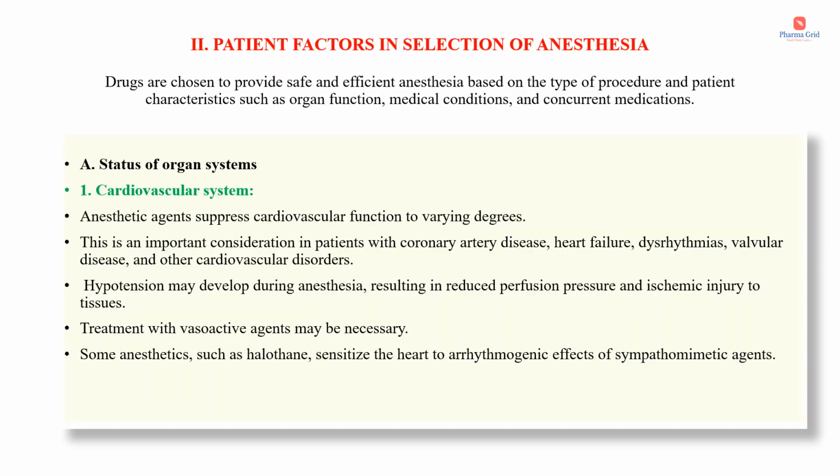Patient factors in selection of anesthesia. The drugs are chosen to provide safe and efficient anesthesia based on the type of procedure and patient characteristics such as organ function, medical conditions and concurrent medications. That is, before selecting a particular anesthetic for a patient, we should consider the organ function, medical conditions and concurrent medications of that particular patient.